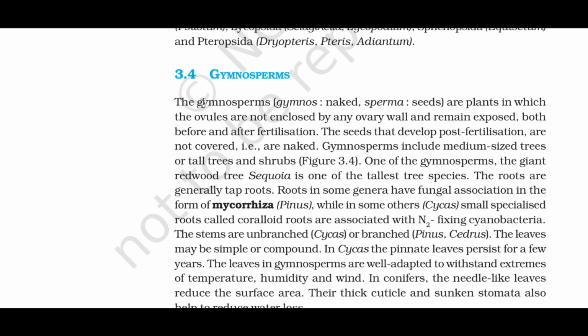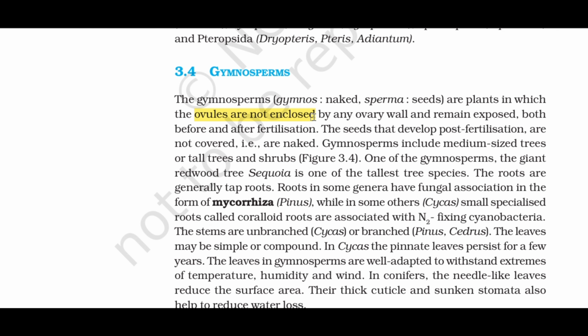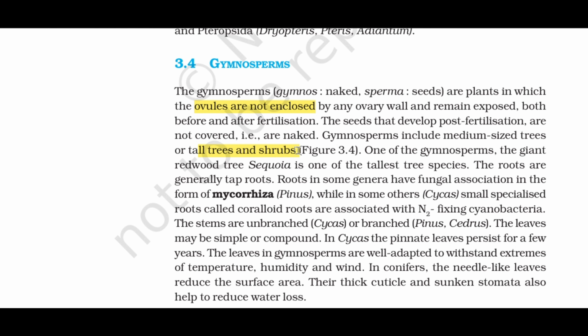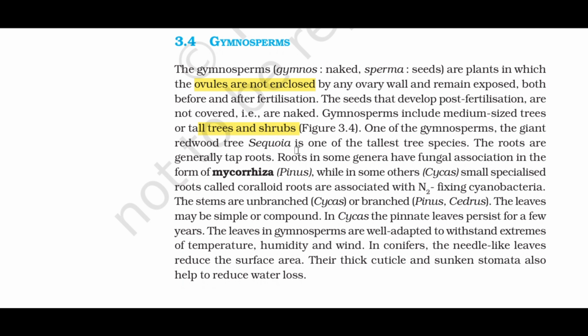3.4 Gymnosperms. The gymnosperms, gymnos, naked, sperma, seeds, are plants in which the ovules are not enclosed by any ovary wall and remain exposed, both before and after fertilization. The seeds that develop post-fertilization are not covered, that is, are naked. Gymnosperms include medium-sized trees or tall trees and shrubs, figure 3.4. One of the gymnosperms, the giant redwood tree Sequoia, is one of the tallest tree species.